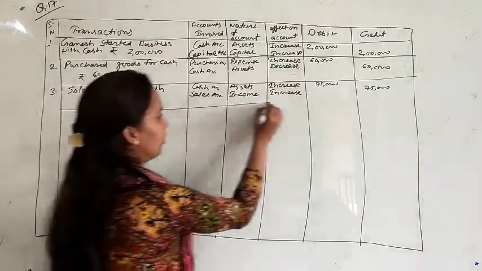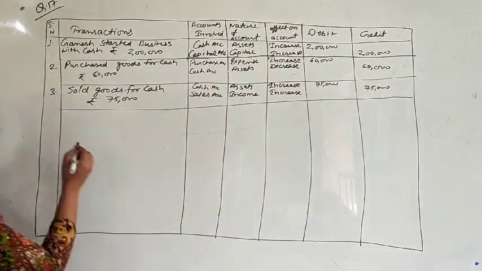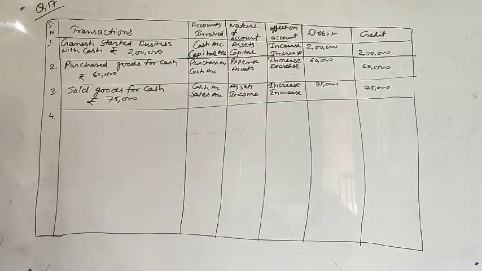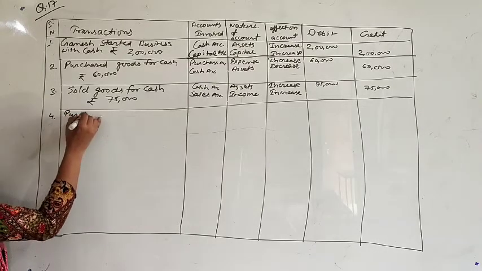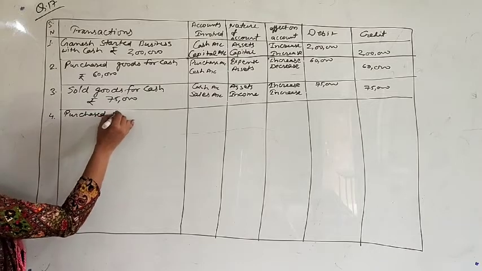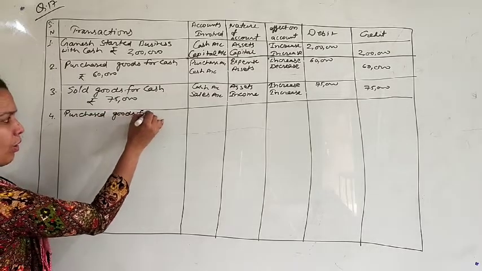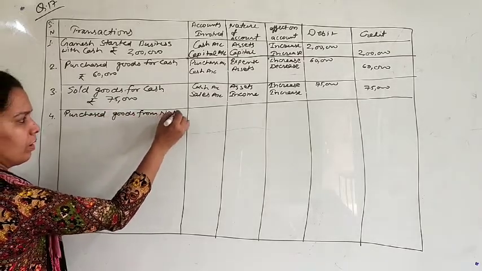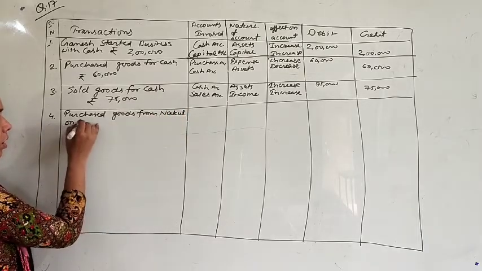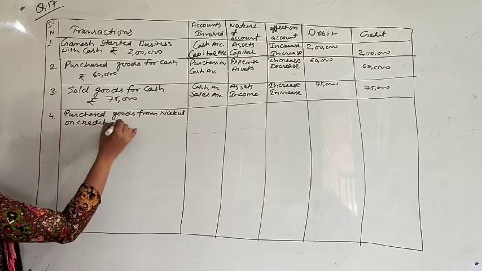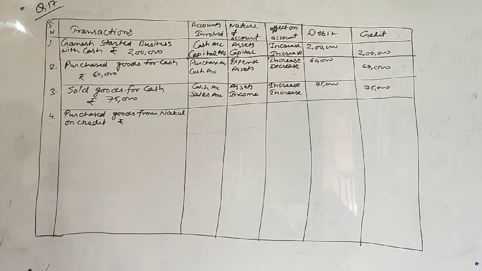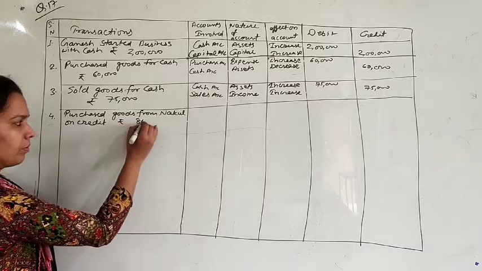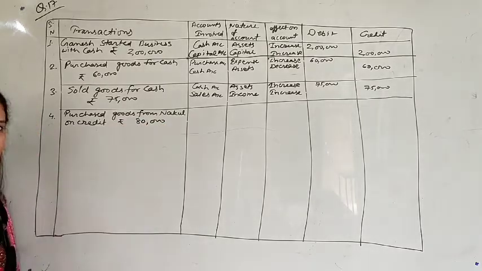Transaction number fourth. Fourth transaction, purchased goods from Nakul on credit, rupees 80,000. So what are the two accounts?